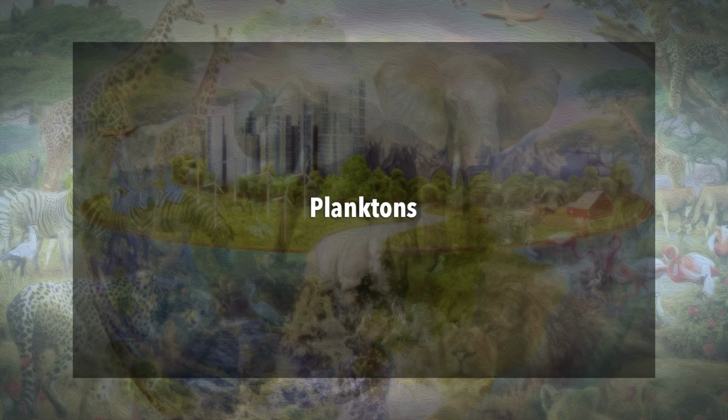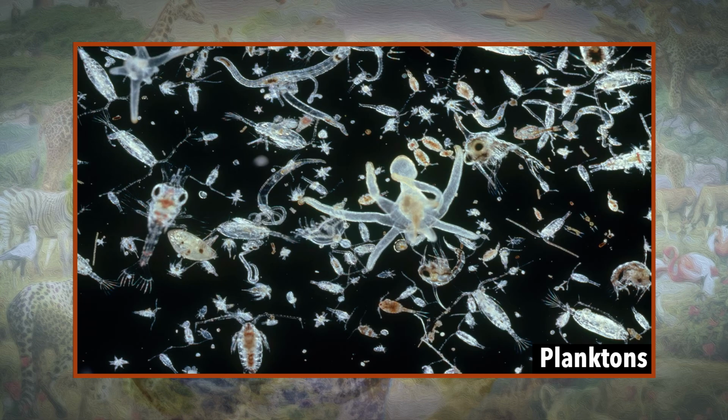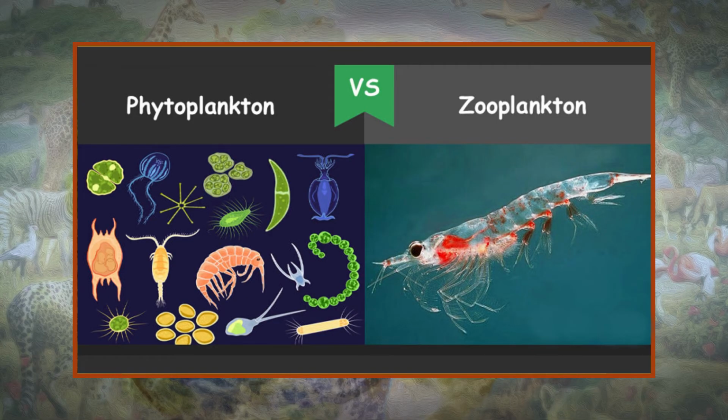Then we have plankton, and plankton are microscopic organisms that live in aquatic habitats. Some of them are photosynthetic and others are heterotrophs. Thus, they may be distributed to different trophic levels in the food chain or ecological pyramid. Those that are capable of photosynthesis, such as phytoplankton, are considered producers. Heterotrophic plankton such as zooplankton may be consumers, as they feed on other plankton.